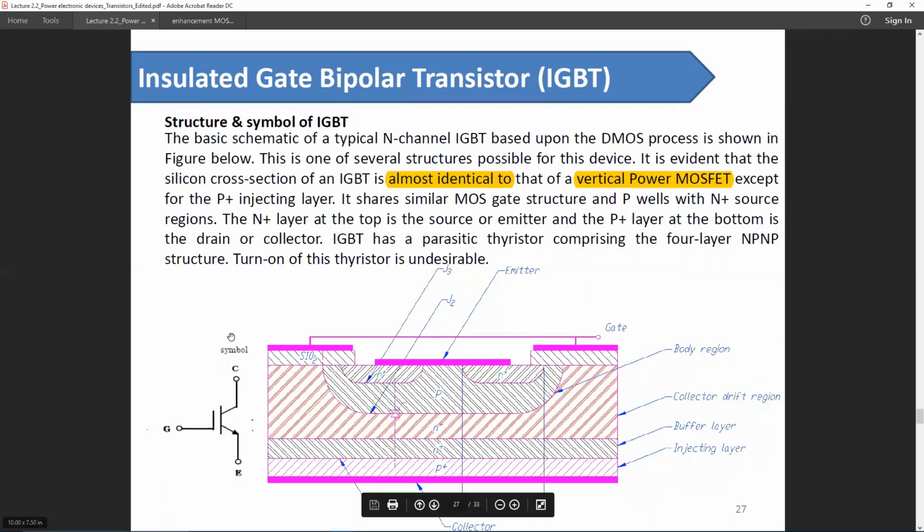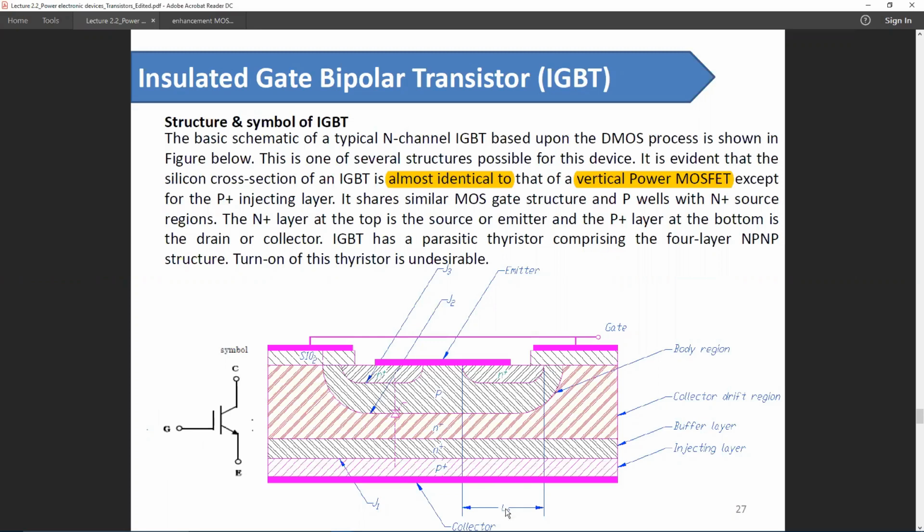Here is a symbol of IGBT. By looking at this, the output side of an IGBT is much like a BJT, and the input side of the IGBT is like a MOSFET. As IGBT is a combination of MOSFET input and BJT output, it will be a superior device compared to both MOSFET and BJT, at least in terms of power electronics usage.